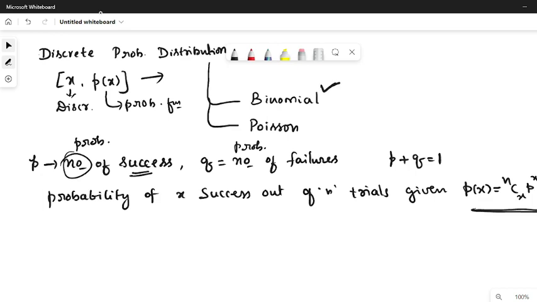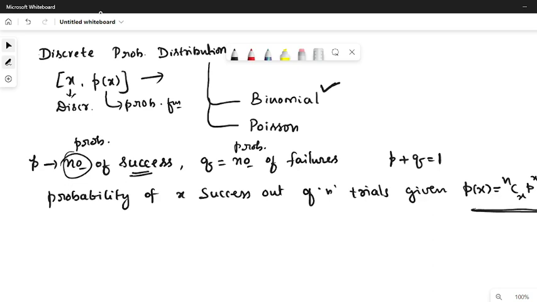For Poisson distribution, this definition will be different. P of x will be defined in a different way. Okay, so for binomial distribution, the possibility of getting x success out of n trials is given by p of x equal to nCx p power x into q power n minus x.